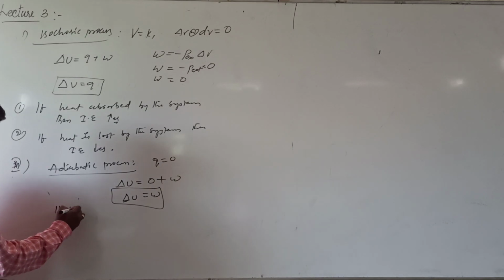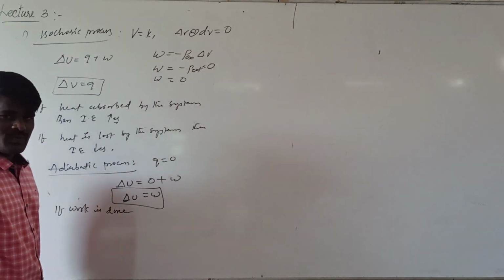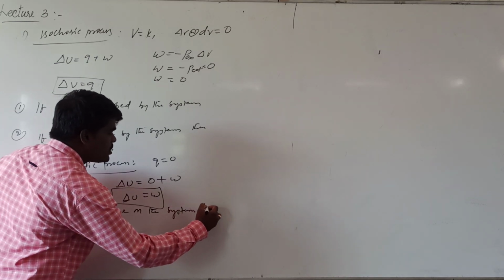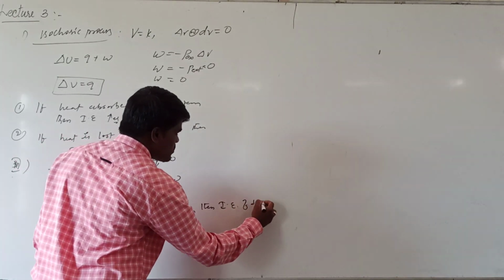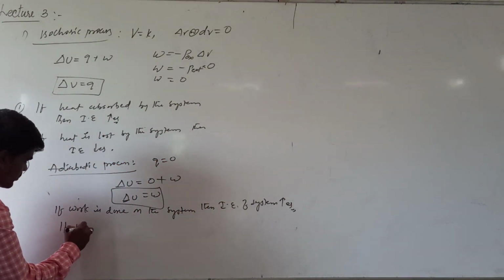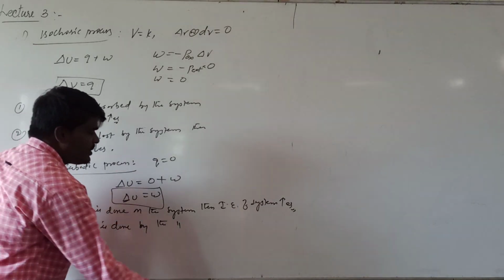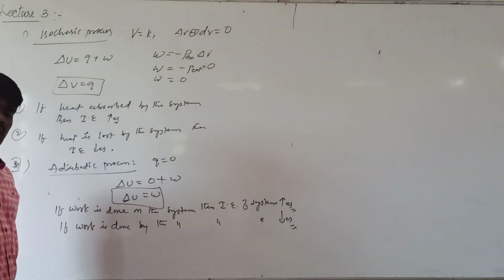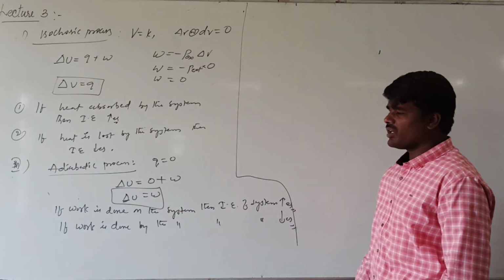These are very, very important conclusions of the first law of thermodynamics in various processes. If work is done on the system, then internal energy of the system increases. If work is done by the system, then internal energy of the system decreases. Are you getting this? This is a very, very important conclusion from the first law of thermodynamics.